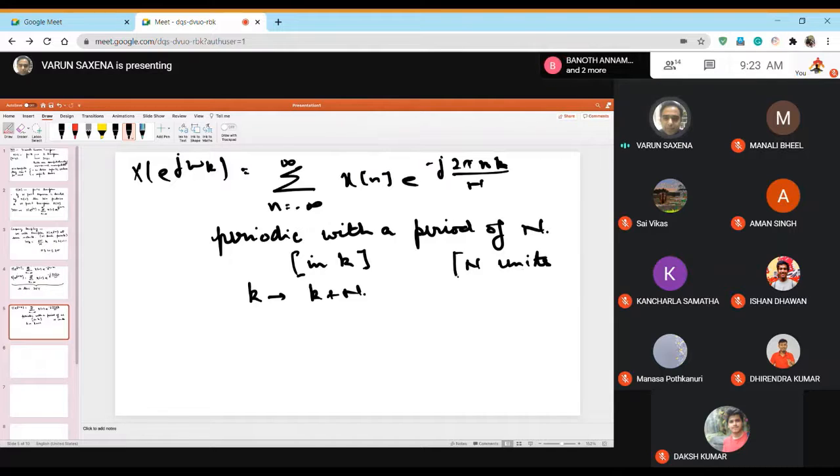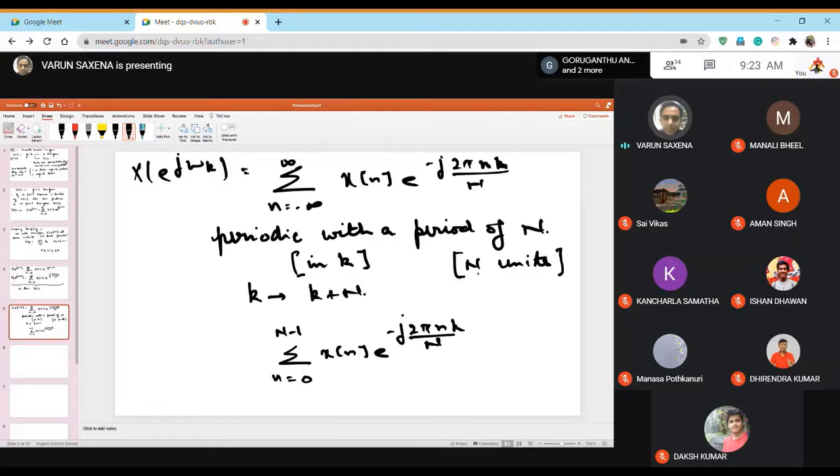N units is the window in which you are working. So let me try to rewrite this expression as follows. Let me expand this sequence. I write it like this: the sum from n equal to 0 to n minus 1 of x[n] e to the power minus j 2 pi nk by capital N.